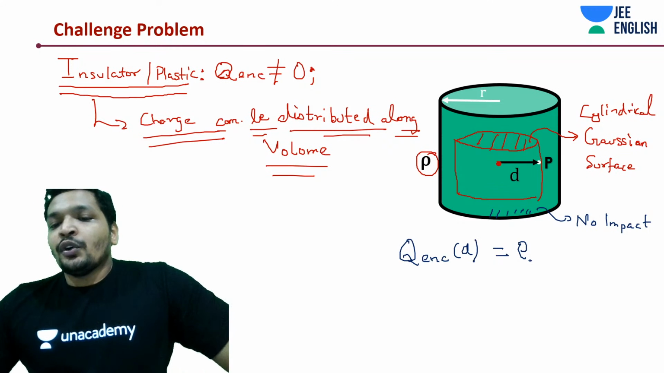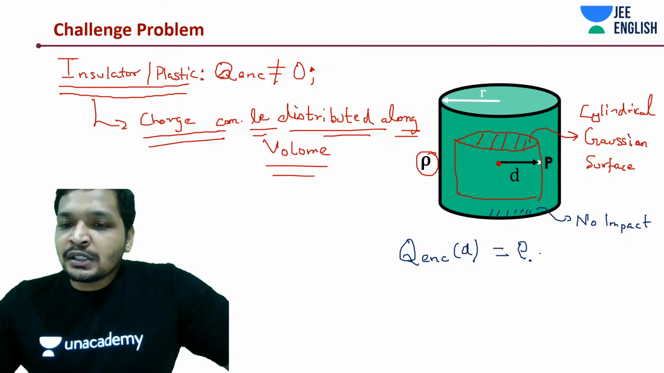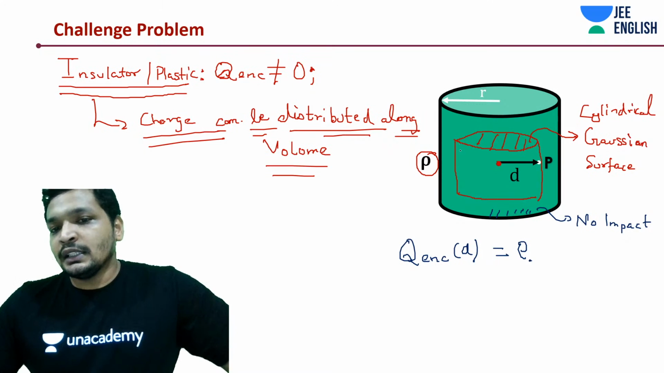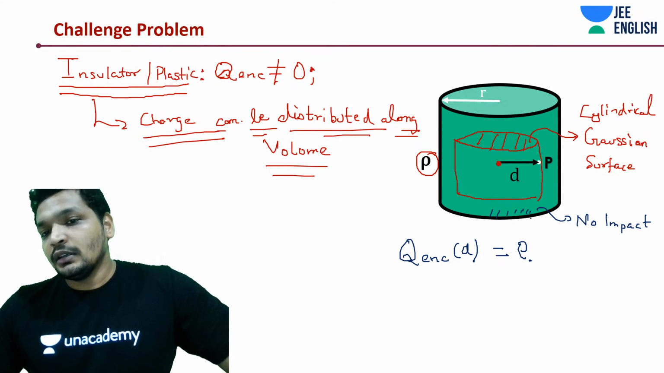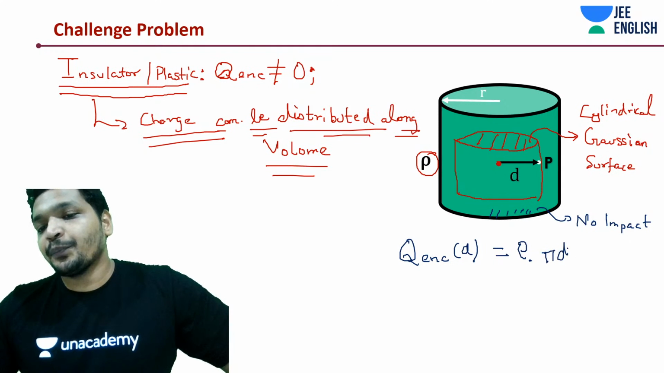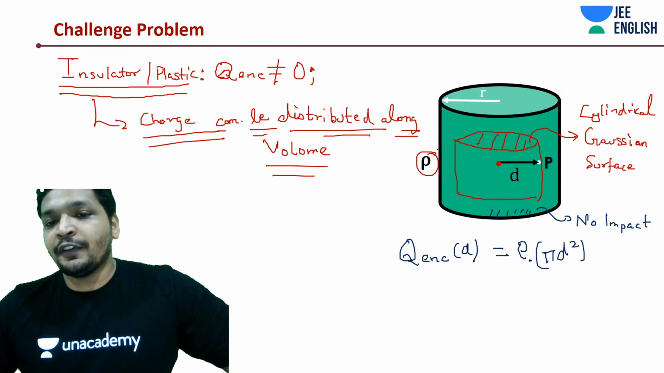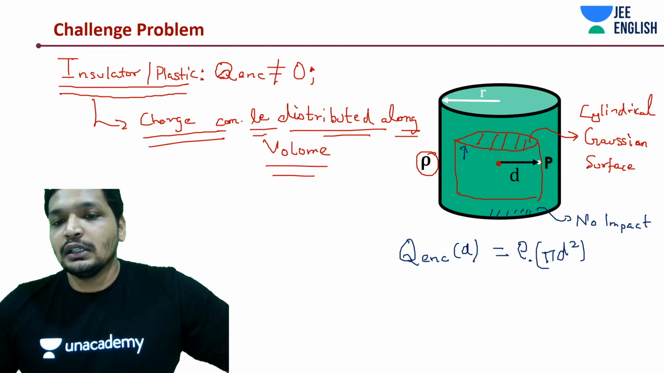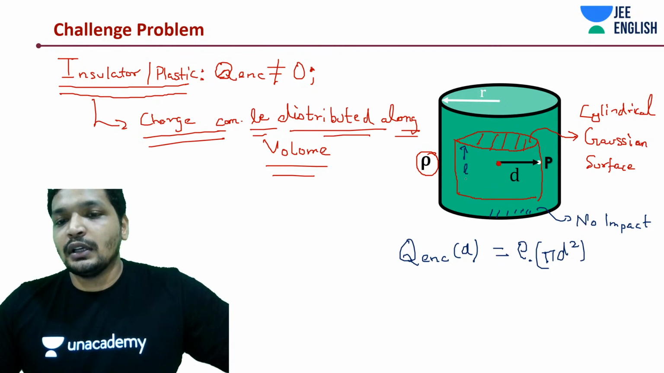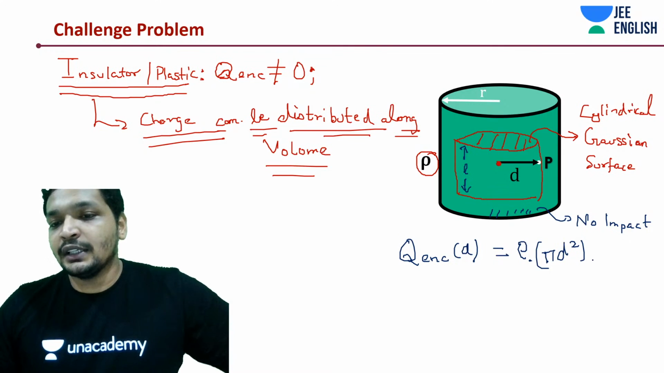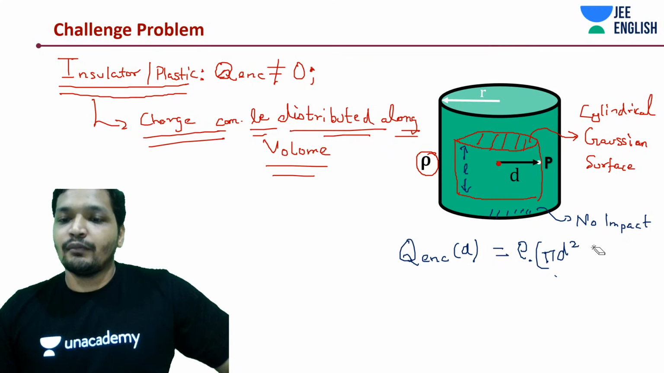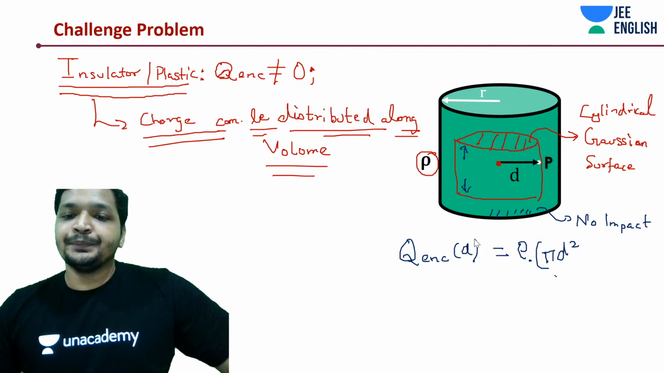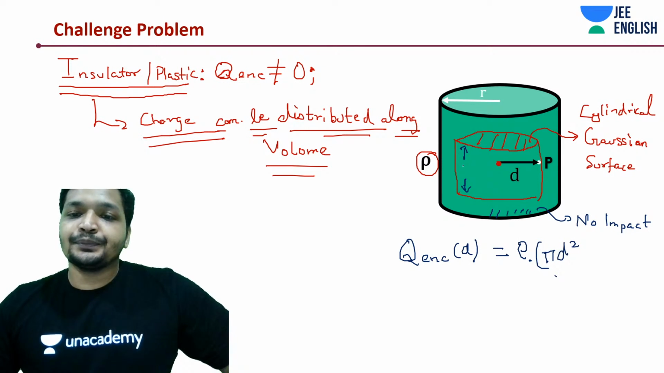Now this is rho, the charge density, into the volume. How much is the volume? Pi d square is the surface area, into the finite length. Let's give it a length, capital L. So this would be pi d square L. Really simple, guys. That's it.